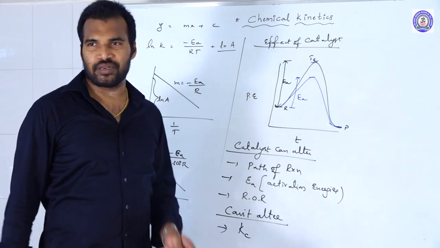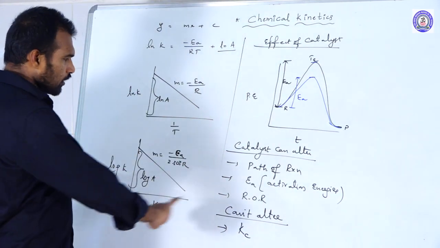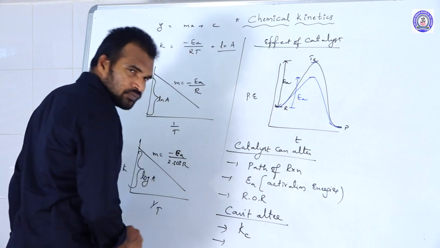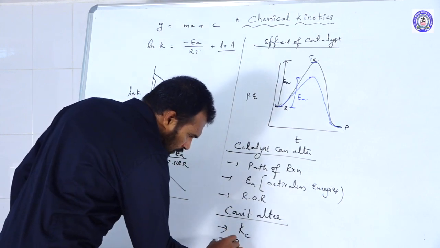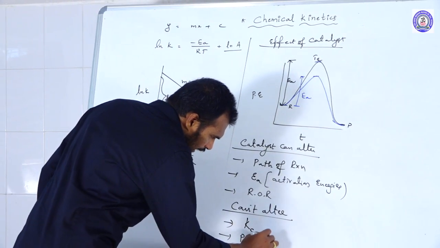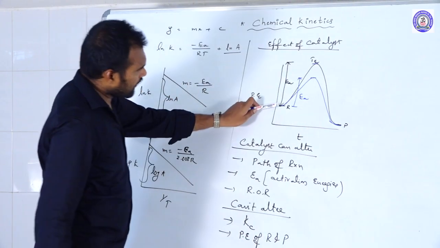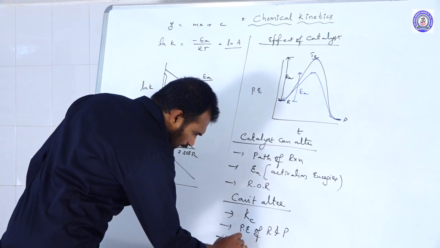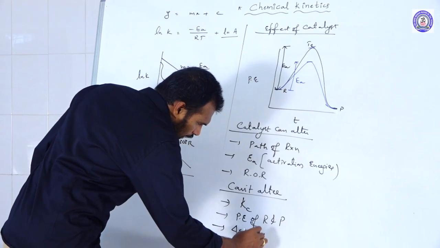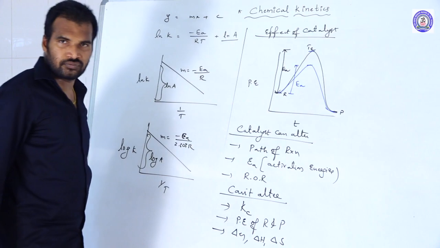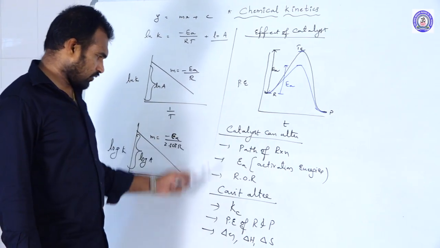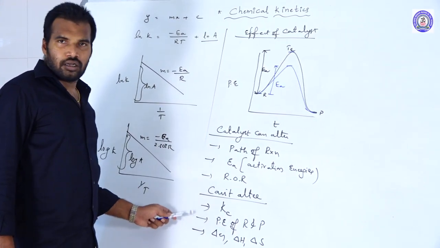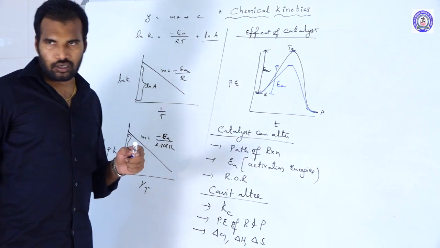It will not change the equilibrium position. So it cannot alter the Kc value. It cannot alter the potential energies of reactants and products, which remain the same. And it cannot alter del G, del H, or del S. These are the values that a catalyst cannot alter.